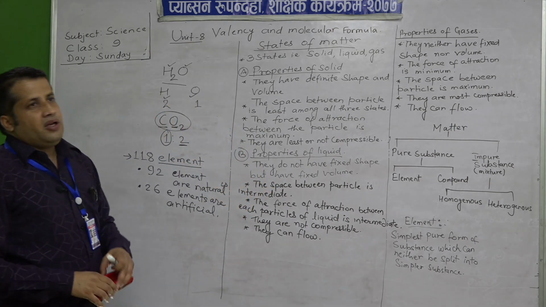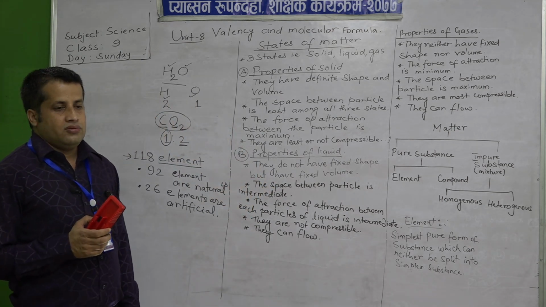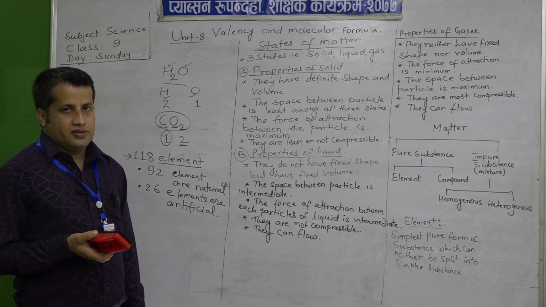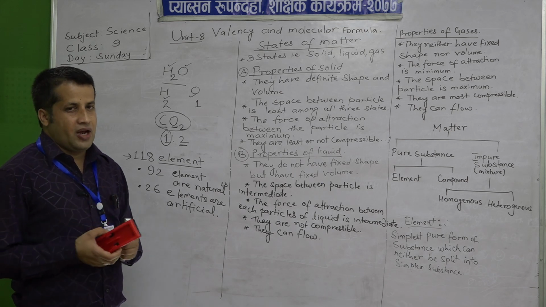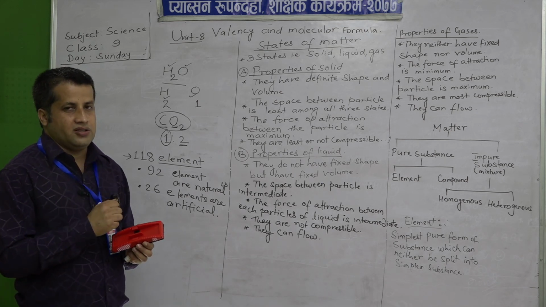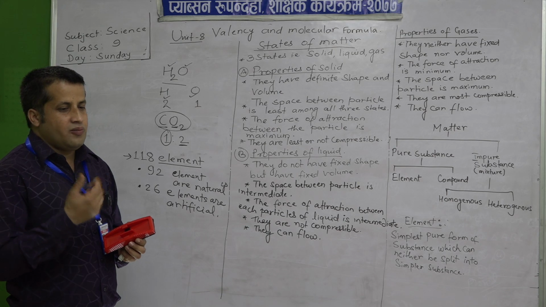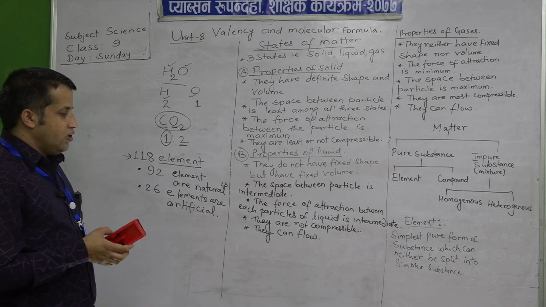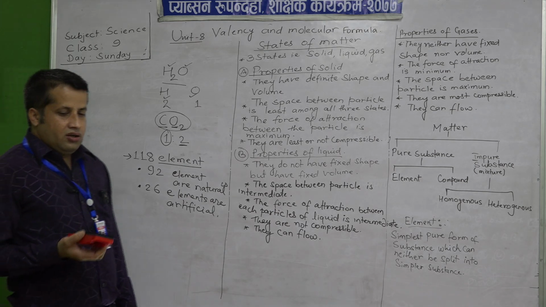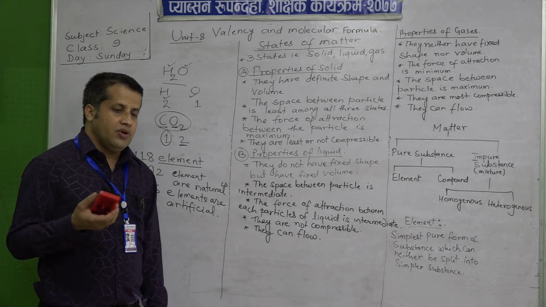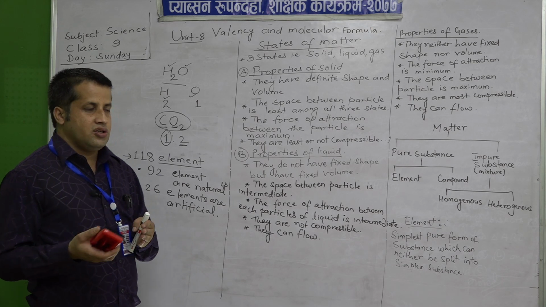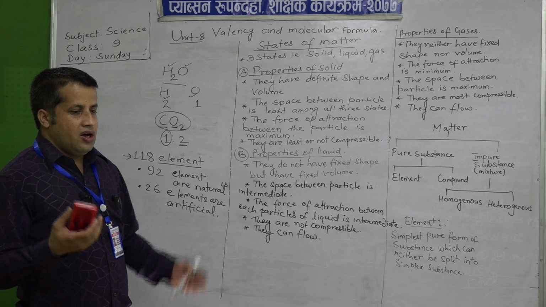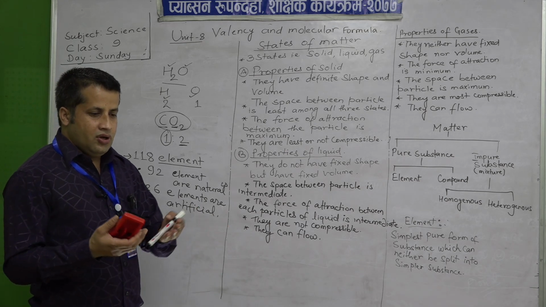Element, we have told, is the simplest pure form of substance. Now, elements are also composed of tiny particles. They are made up of smaller particles, which we call atoms. In the coming class we will study the structure of atoms, how they are made up, in detail.